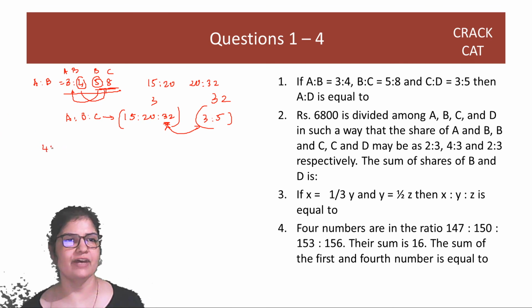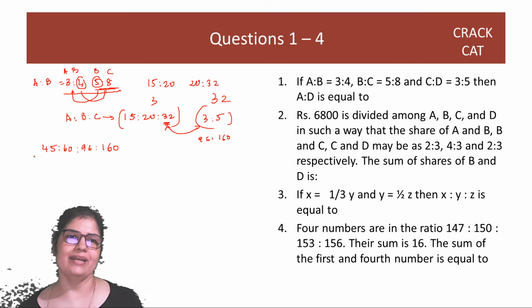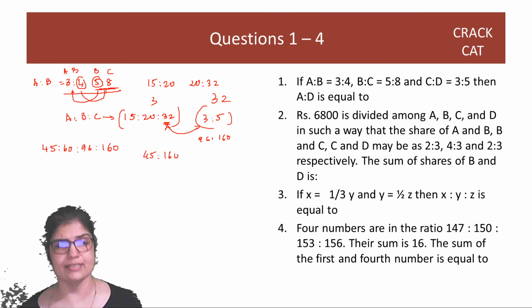So 45 is to 60 is to 96. और इसको 32 से multiply किया, that means I get 160. 96 is to 160, right? So I'm just writing it together. And now A is to D is 45 is to 160. Remove the 5 common, 9 is to 32. That's your answer.